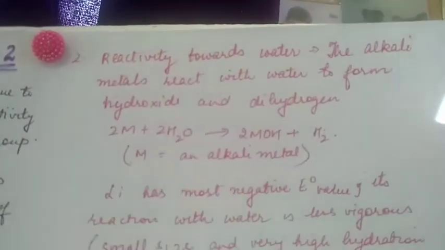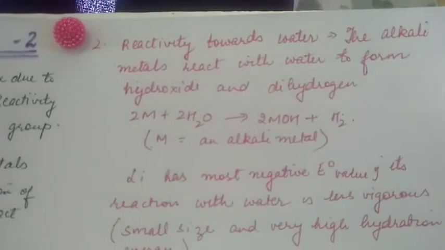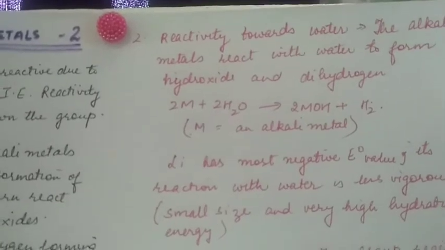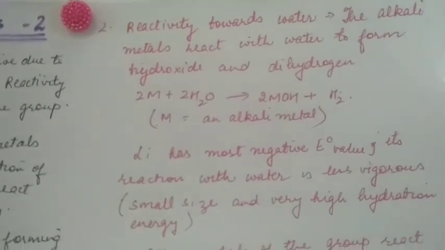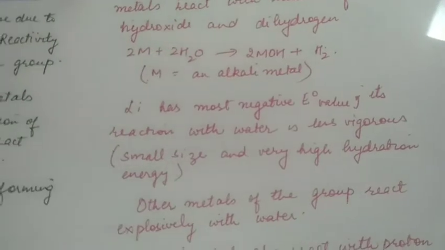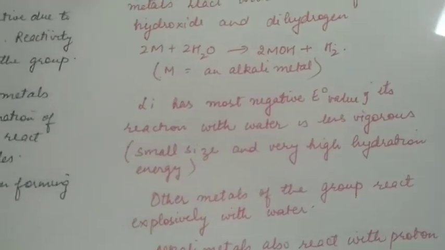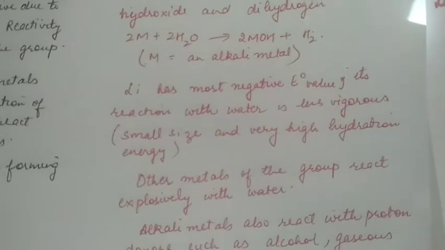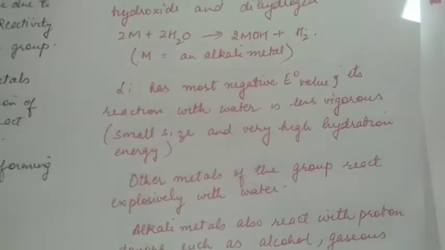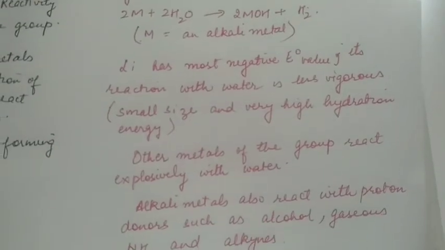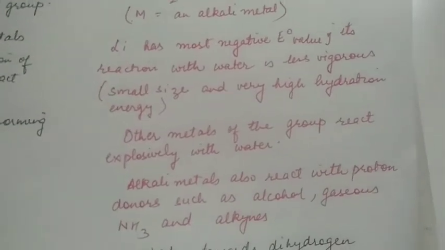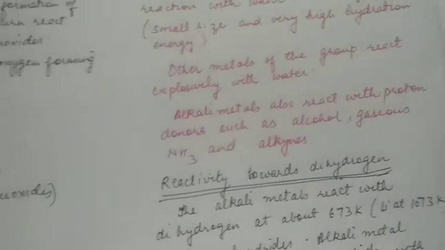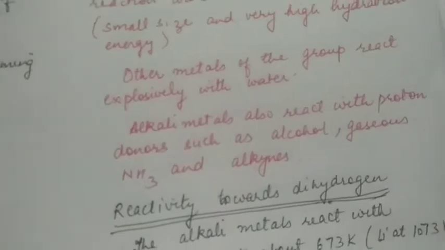Reactivity towards water: the alkali metals react with water to form hydroxides and dihydrogen. So M is the alkali metal and it will form hydroxide. Lithium has the most negative standard enthalpy of formation values. Its reaction with water is less vigorous because of small size and high hydration enthalpy. Other alkali metals react explosively with water. Sodium and potassium catch fire when they react with water.